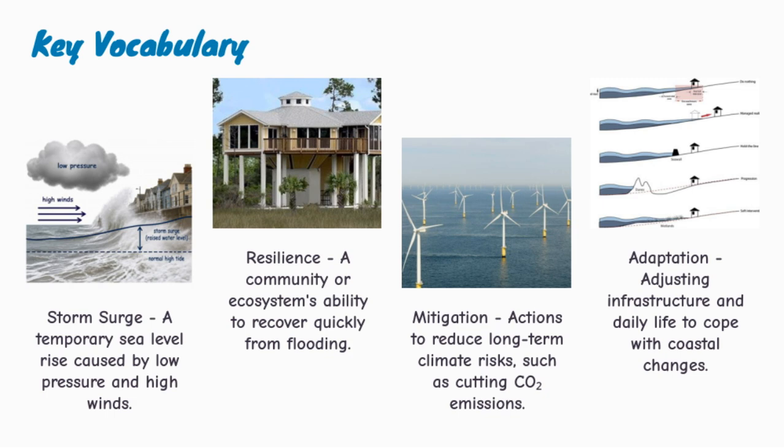The third term is mitigation. Mitigation means actions taken to reduce long-term climate risks. In climate change, this usually means cutting greenhouse gas emissions, such as carbon dioxide.